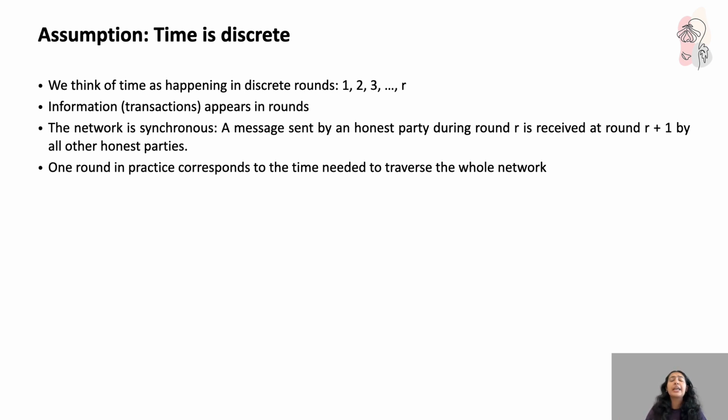It means that if an honest participant sends out a message, each node is going to receive it by the next round, that is round R plus 1. In practice, you can think of one round as the amount of time it takes for a message to fully travel across the entire network. The assumption helps us create a simple step-by-step model for how transactions move and get confirmed in the system.